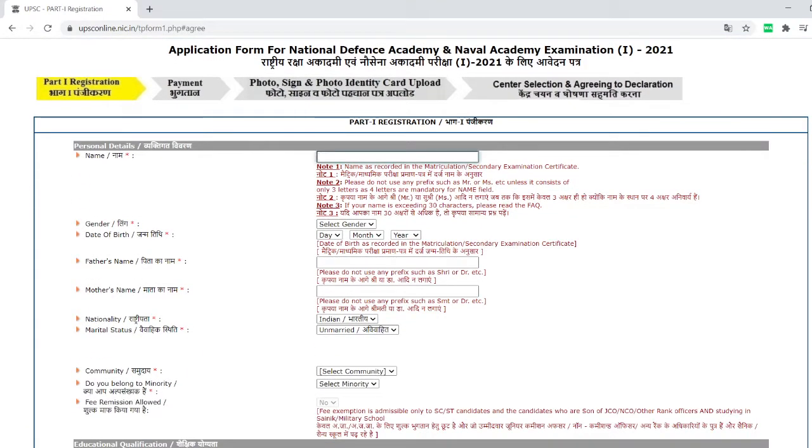Here I have to give the name of the candidate. So I'm giving my name. Then gender: male. Only male can apply, so I'm going to change that. Date of birth, I'm giving it. Then my father's name, my mother's name. Nationality Indian, unmarried, all these are fixed, we cannot change that.